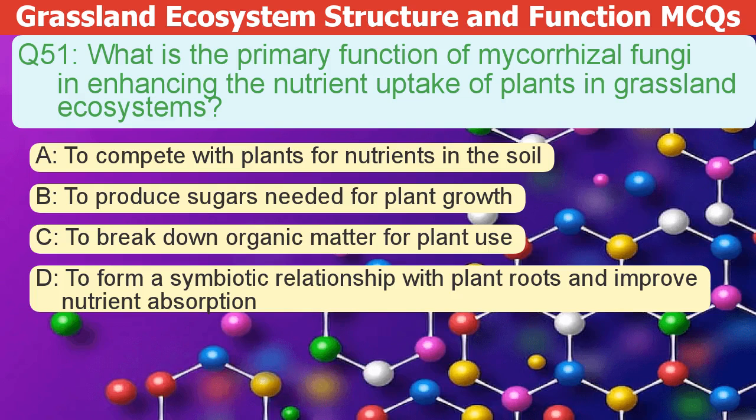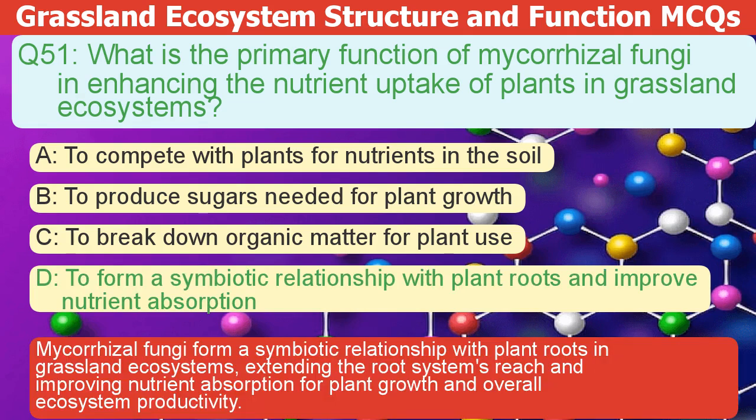What is the primary function of mycorrhizal fungi in boosting plant nutrient uptake in grasslands? A. To compete with plants for nutrients. B. To produce sugars for plant growth. C. To break down organic matter for plants. D. To form a symbiotic relationship with plant roots and improve nutrient absorption. The correct answer is D.